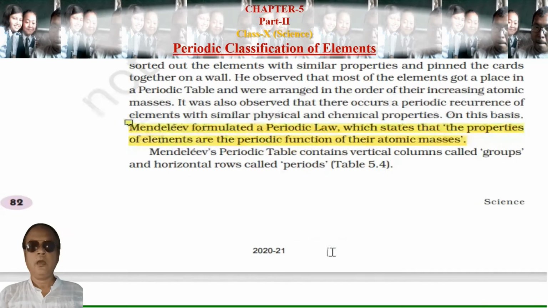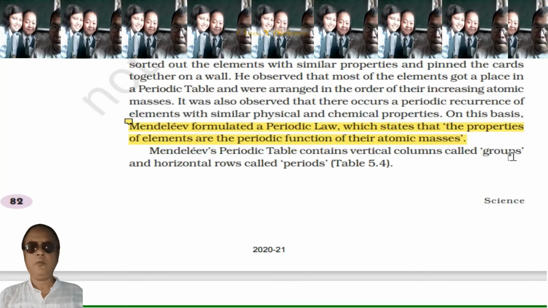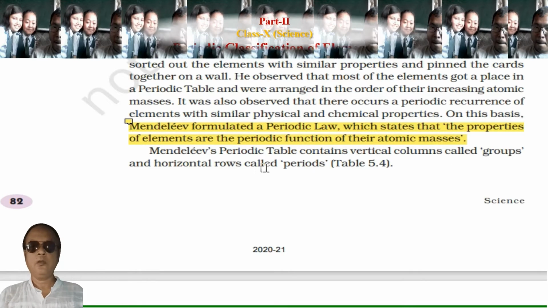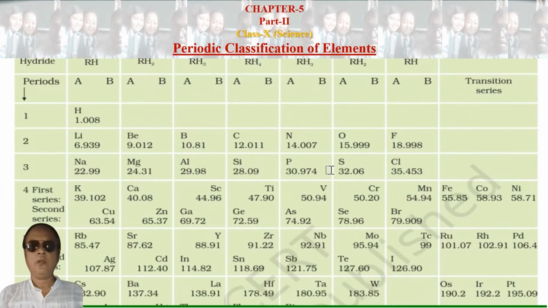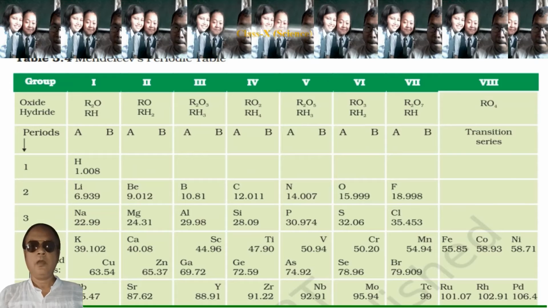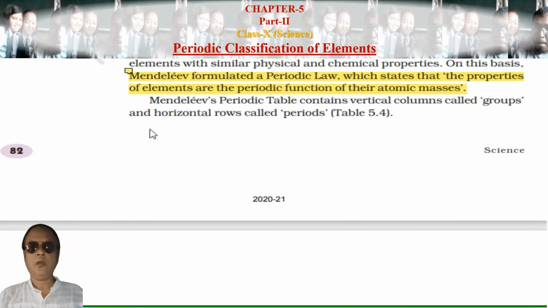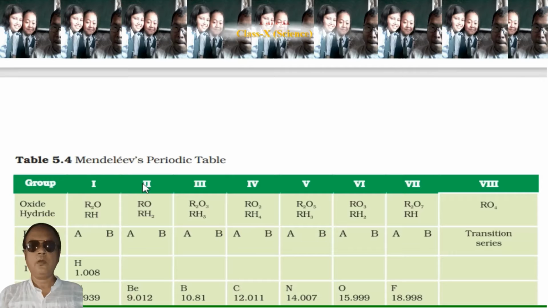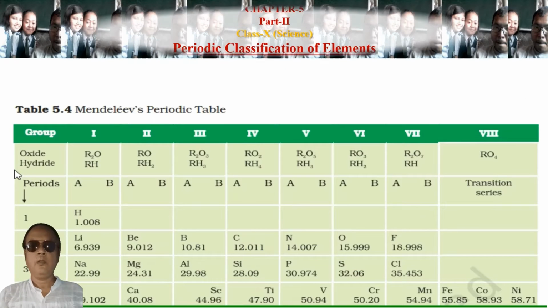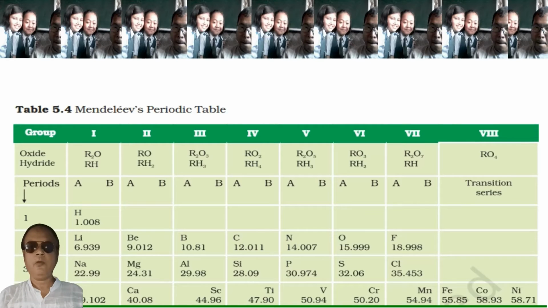masses. The Mendeleev periodic table contains vertical columns called groups and horizontal rows called periods. Just check out the table. These are the columns, these are called groups, in this direction it is called group.